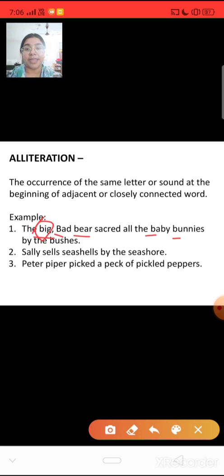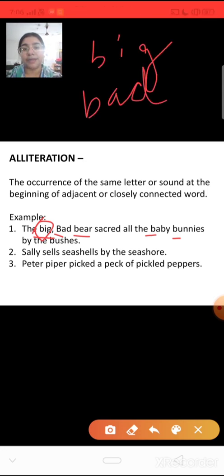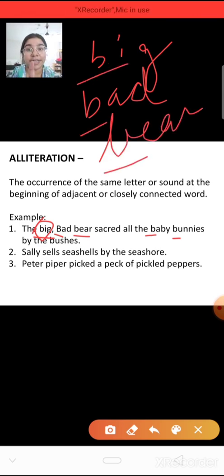Like for example, big, bad, beer. B is repeating. It is the first letter of the word. Only then will alliteration be applied here. Alliteration will be applied when the first letter of the word is repeating in a single line.